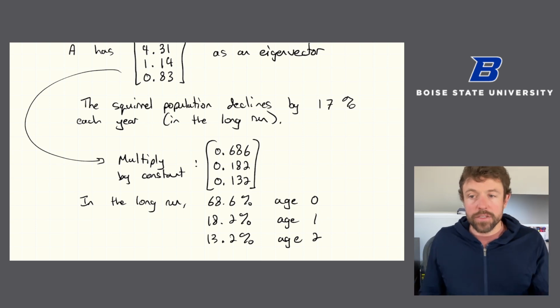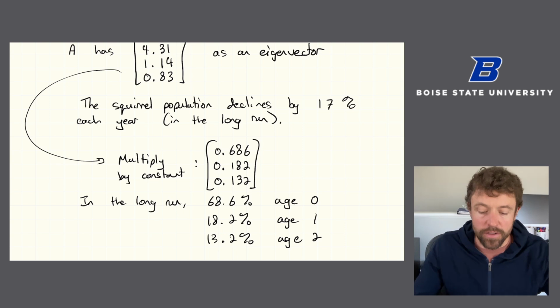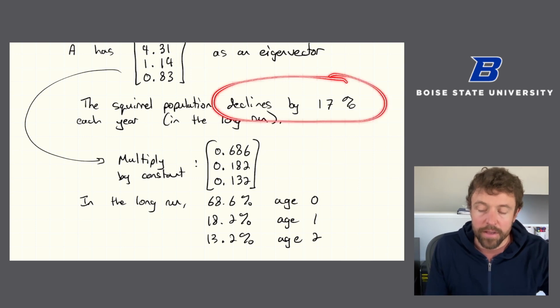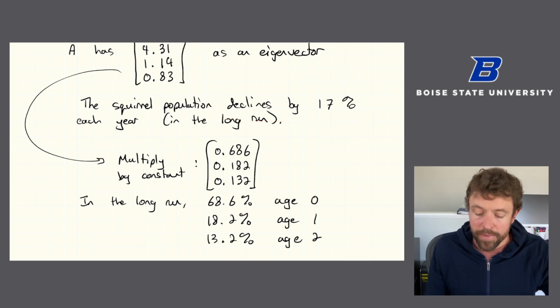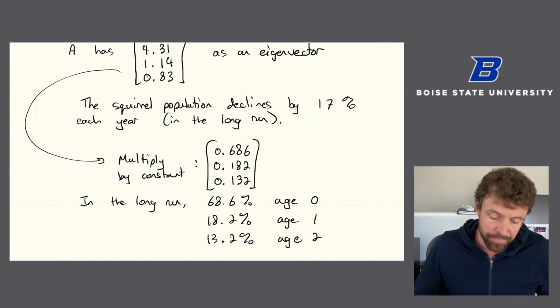All right, so I answered 3 questions related to the squirrel population. What's the population next year? What's the population in some number of years? And then we looked at the long-term behavior of the population. How much is it increasing or declining by every year in the long run? And we have this kind of stable percentages of the different age groups, even though the population itself is not stable, it's declining. Now I want to talk about kind of bigger picture.